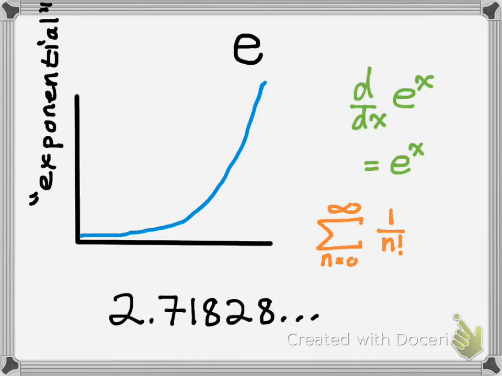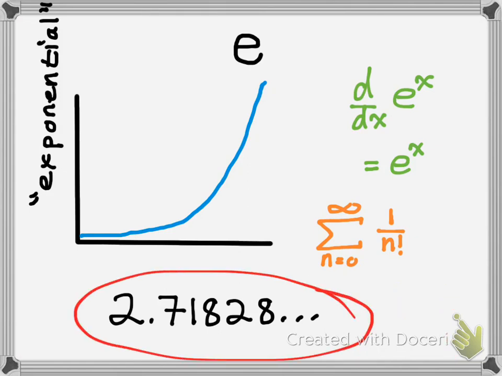Next we have e. E stands for exponential, actually. And what's interesting about e, if you take calculus, is that e is 2.71828, and it goes on forever as well. And this is where it actually comes from. If you take the sum of all the numbers of 1 over n factorial, like if you had 3 factorial, that'd be 3 times 2 times 1. And if you add up all the fractions, so you'd start with 1/2 and then 1/6, etc. When you add all those up, you get a sum that's actually this number here, and it goes on for a while too.